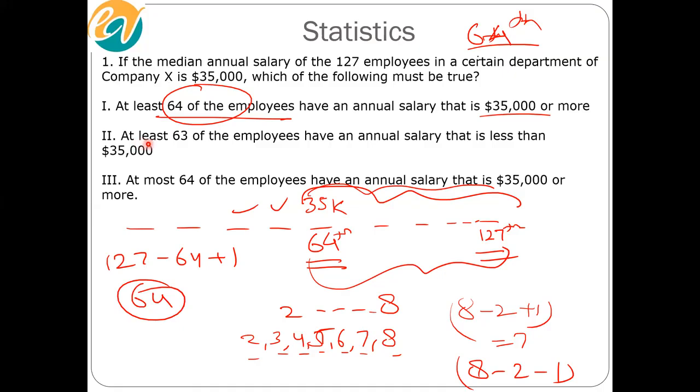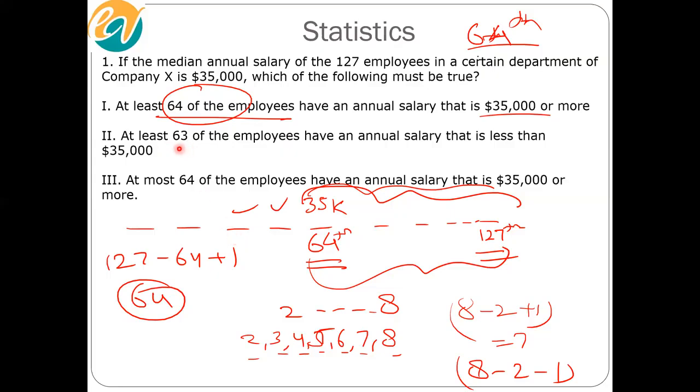At least 63. Now, which 63 is it perhaps referring to? The first 63. It says at least 63 of the employees have an annual salary that is less than 35,000. The point I'm trying to make here is that the 63rd employee can have a salary of 35K. The 62nd employee can also have a salary of 35K.